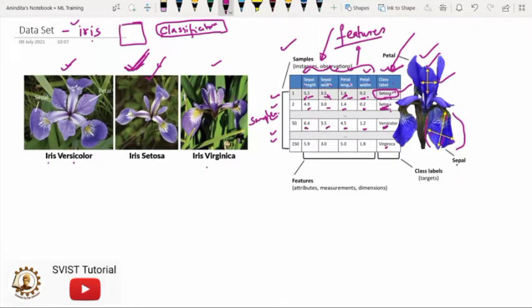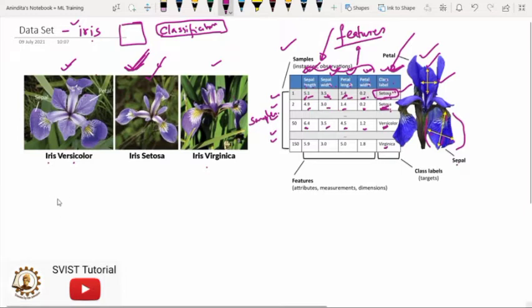Similarly, we track the Virginica. So whichever columns are used to define the properties of the class level are known as features. In the Iris data set we have 4 features, and the last one is the class level.